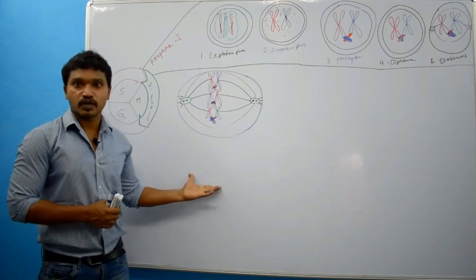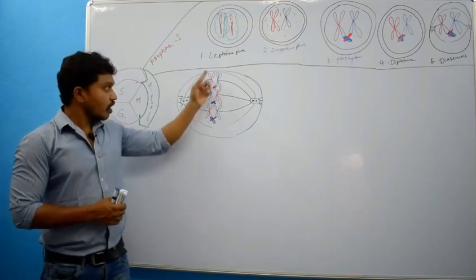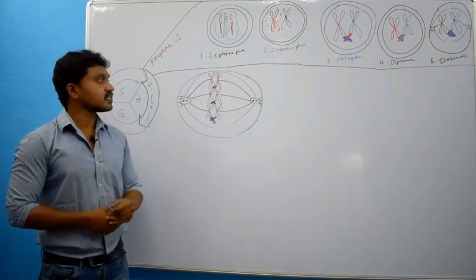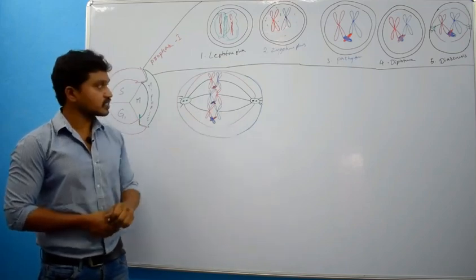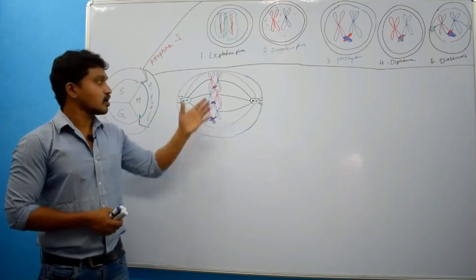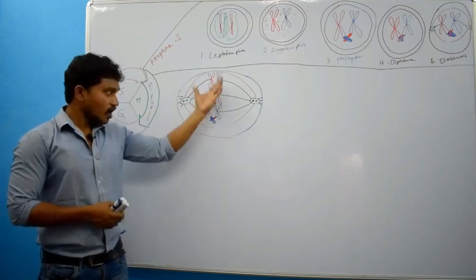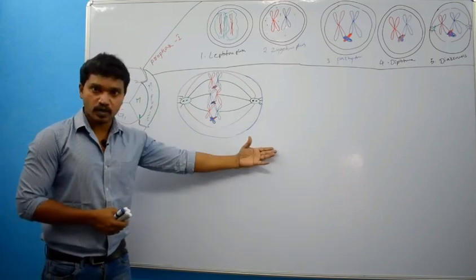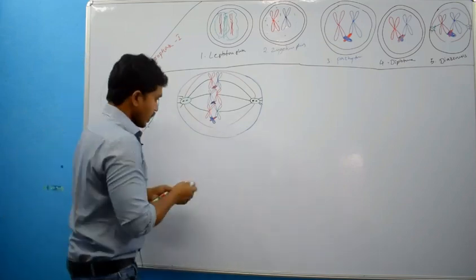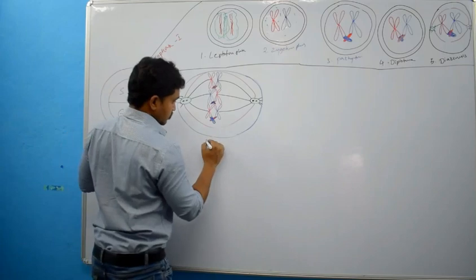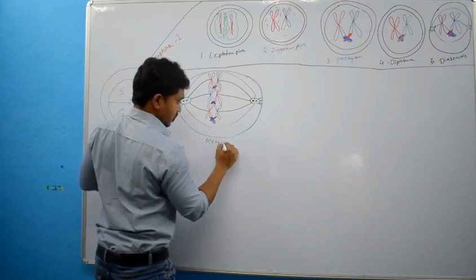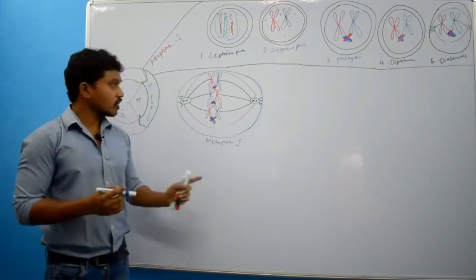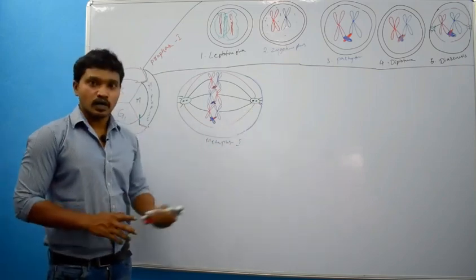In this metaphase 1, what happened? All chromosomes arranged in the equator plane, or metaphase plate. After completion of metaphase, we have to discuss anaphase 1. Actually, this is metaphase 1. Right? Now we will discuss anaphase 1.